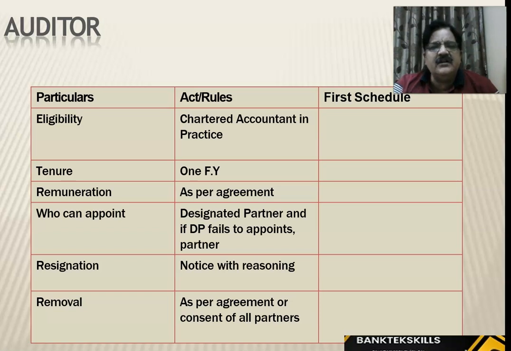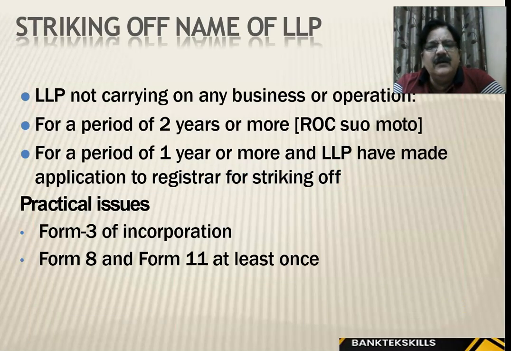So auditor, chartered accountant in practice, tenure 1 financial year. So this is all that is given here. If you want to appoint an auditor or you want to remove him, all these powers are there. And how to exit, lastly. The striking off of name of LLP not carrying any business or operations for a period of 2 years or more: the ROC can close the LLP suo motu, without any notice. Also, if an LLP is not working for 1 year and more, the LLP can make application to registrar for striking off.